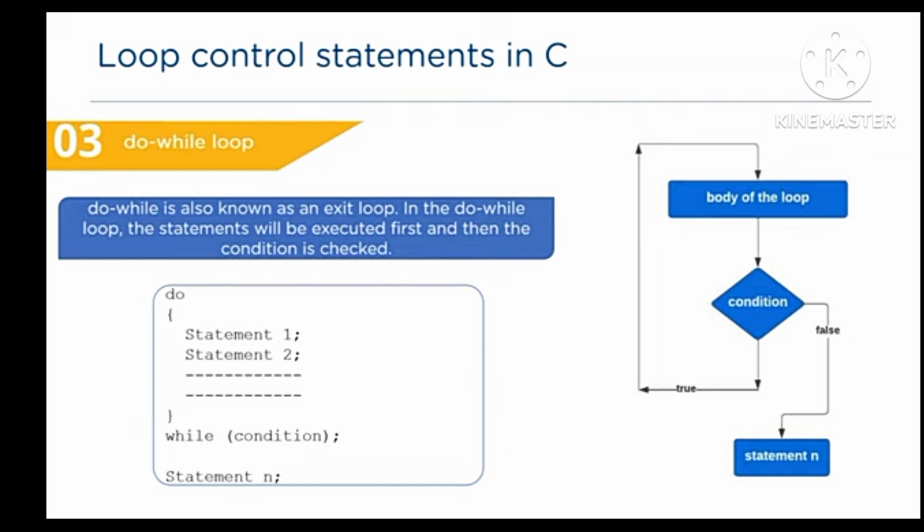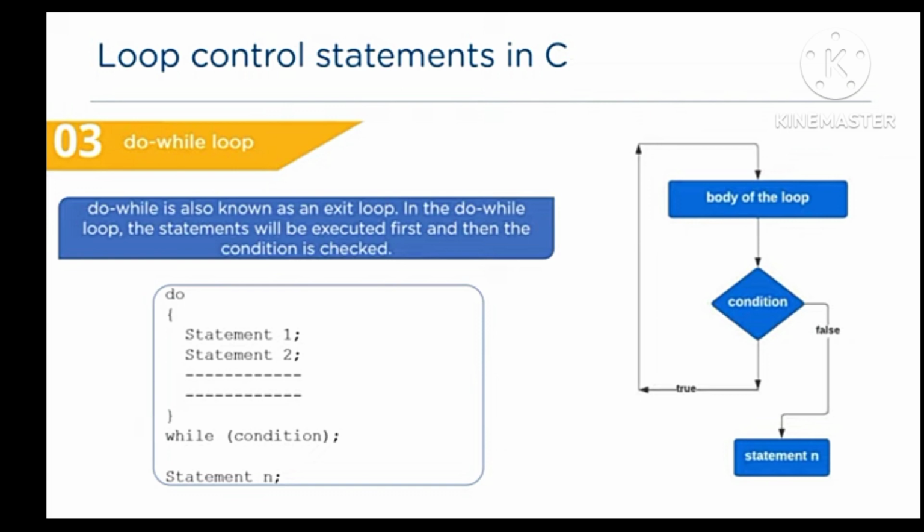Do while loop. The do while loop is also known as an exit loop. In the do while loop, the statements will be executed first and then the condition is checked. And this was the syntax for the do while loop.